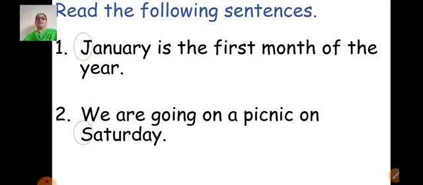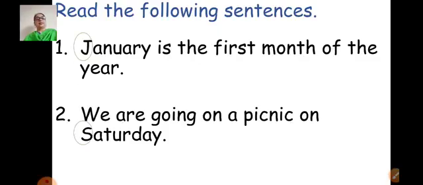Read the following sentences. First, January is the first month of the year. And the second sentence is, we are going on a picnic on Saturday. So in the first sentence, which word is encircled? J in January. That's correct. It is because it is at the beginning of the sentence, and at the same time it's a proper noun.